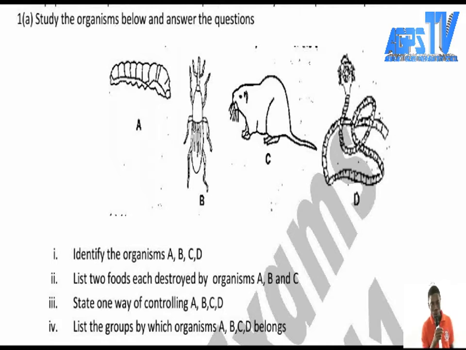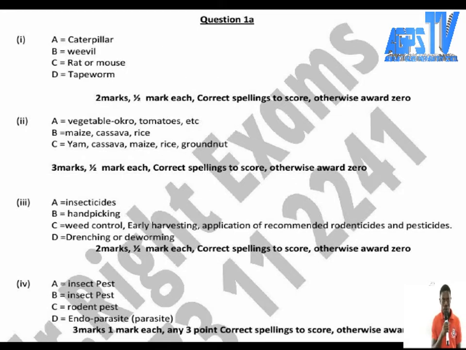So let us go straight to the marking scheme. The marking scheme will help you to answer the question if you go to the examination hall. Now, before we start, I want you to look here. We have 2.5 marks. The first question, that is I. Correct spelling to score, otherwise award 0. I want you to notice something there. It is very important. 2.5 marks each. Correct spellings to score. Otherwise, award 0.